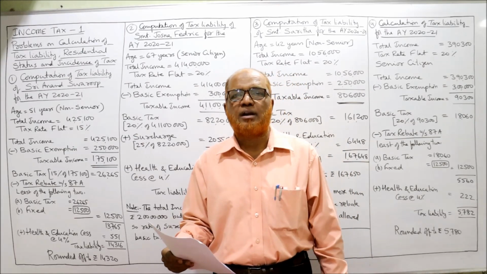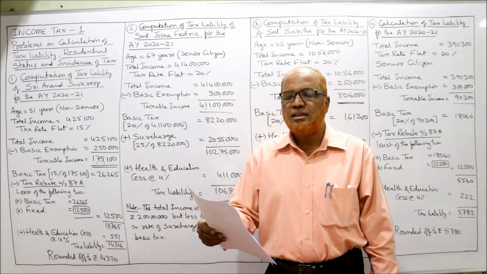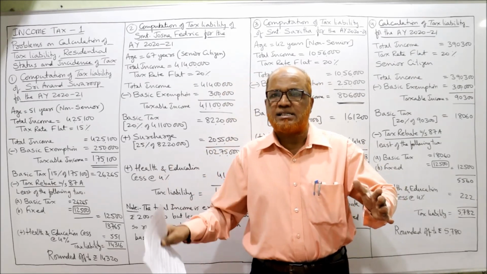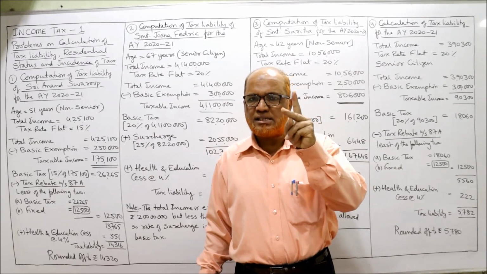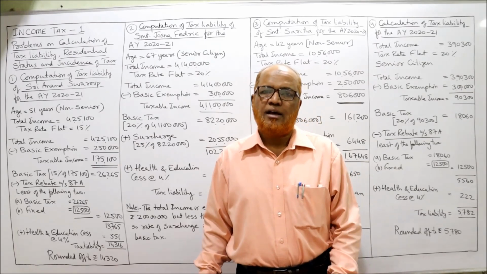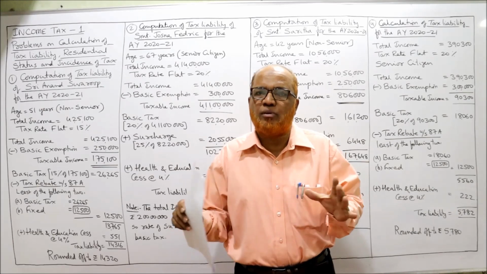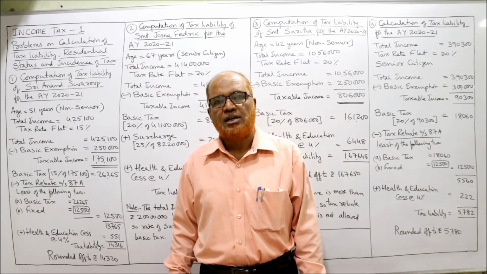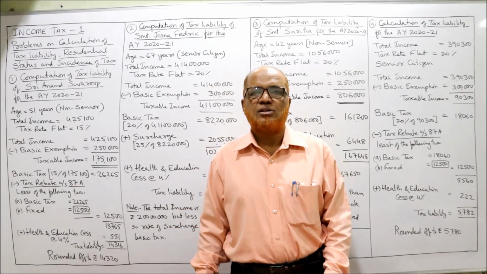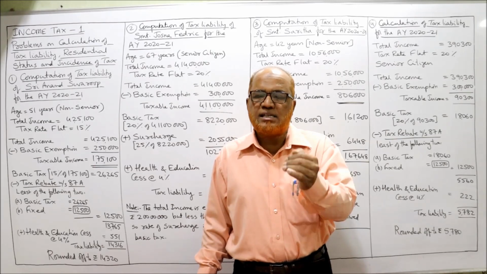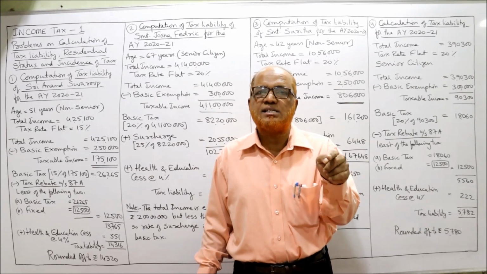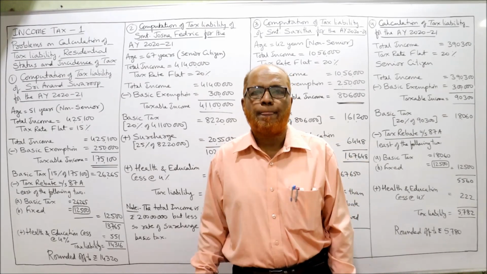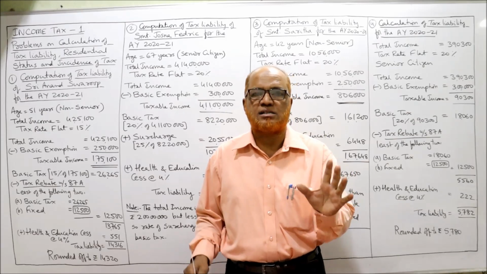Now, first problem I am reading out. Sri Anand Swarup, age 51 years. Why age is given? Because we have categorized the assessees into 3 categories: non-senior, senior and super senior. And the provisions will be different. Basic exemption will be different and other provisions are different for these 3 categories of assessees. So when it is given 51 years, it is less than 60 years. Less than 60 years means non-senior citizen. For non-senior citizen, basic exemption limit is 2,50,000 for the current assessment year.